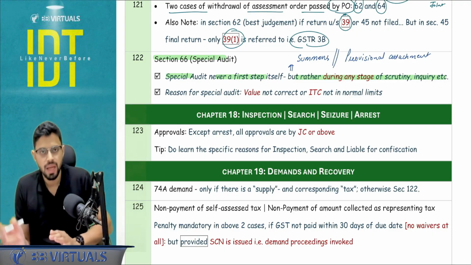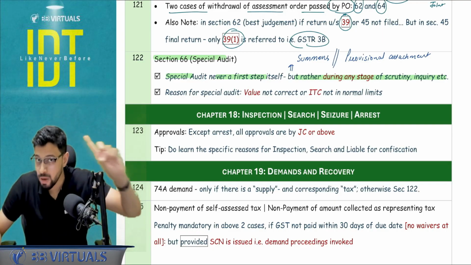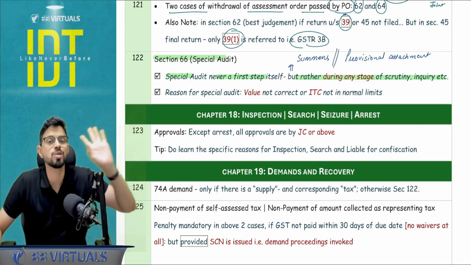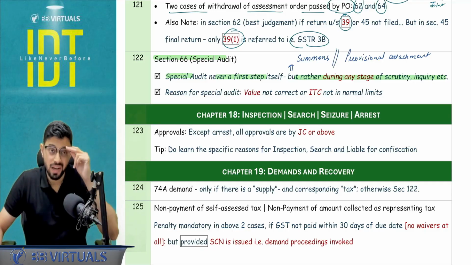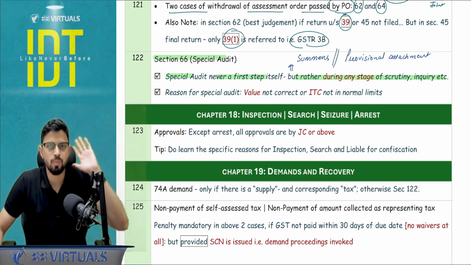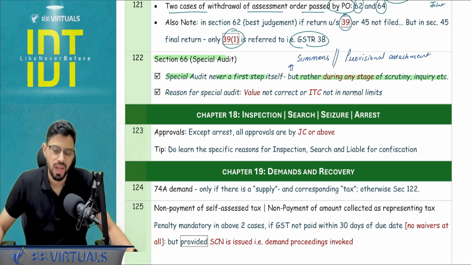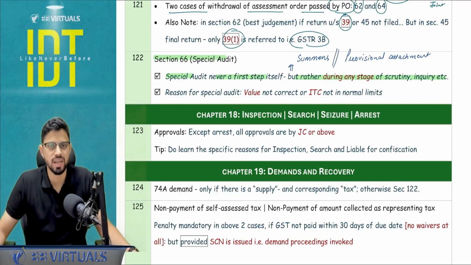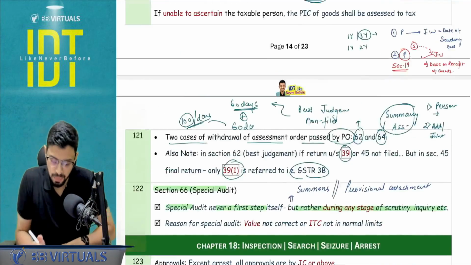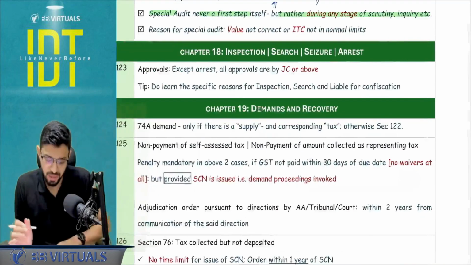Okay, so these three things can never be the first step, rather they will be only when some proceedings are pending. Reason for the special audit: seeing the nature and complexity, the problem should be with respect to the valuation or with respect to the ITC, that the credit is not within normal limits. So if they give you some other reason, in IBS they had asked this once, that the authority, obviously with the approval of the commissioner, feels that the rate of GST applied is wrong and wants to go for the special audit. No, it is not possible. Apart from that, they can ask this 65-66 difference also, but I don't think there is any mistake area there. So ensure 65-66, especially chapter 17 and chapter 18. One or two questions directly you are going to find. So do these chapters well.